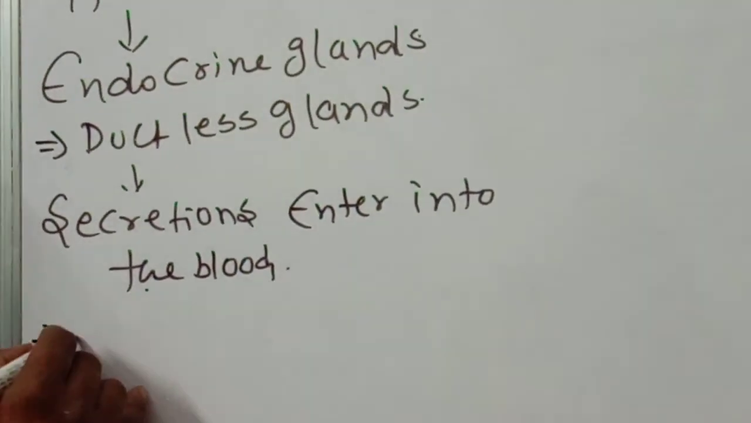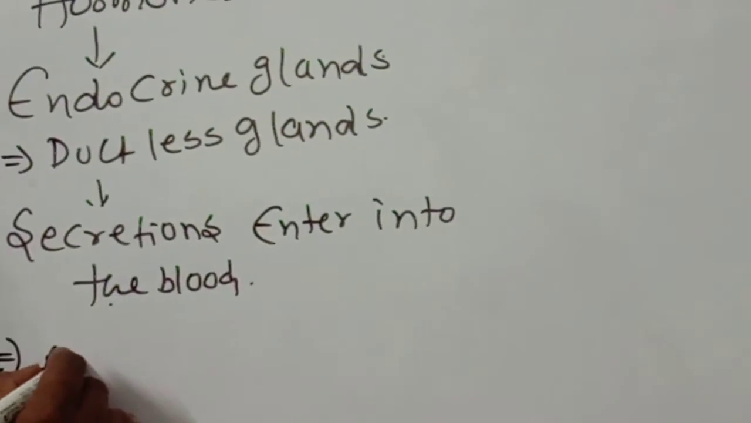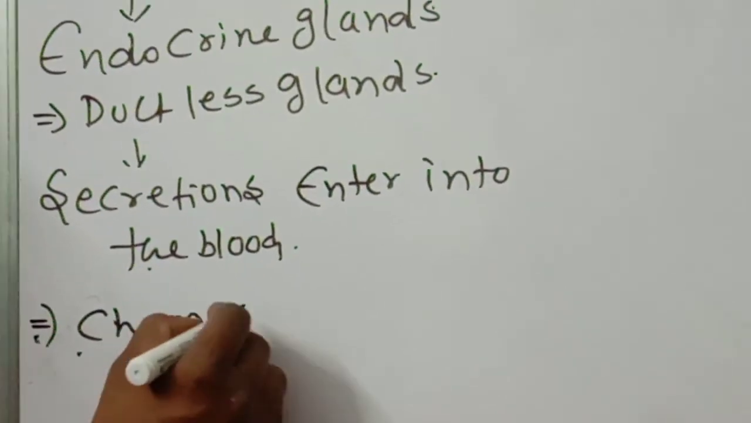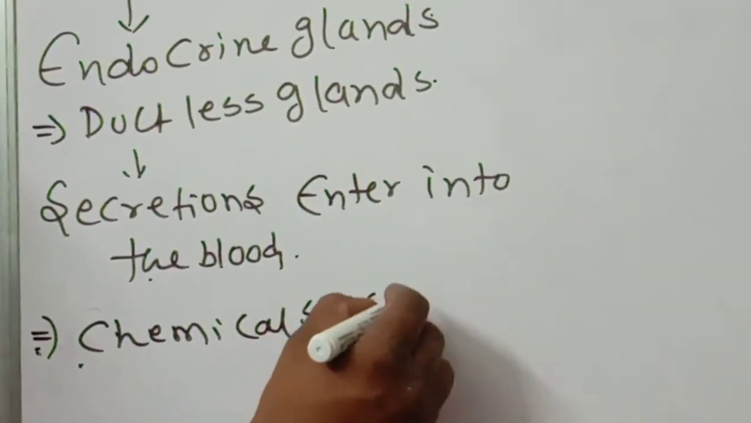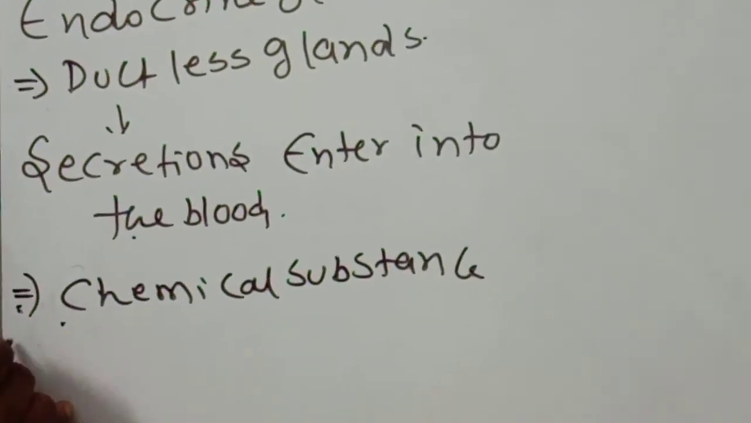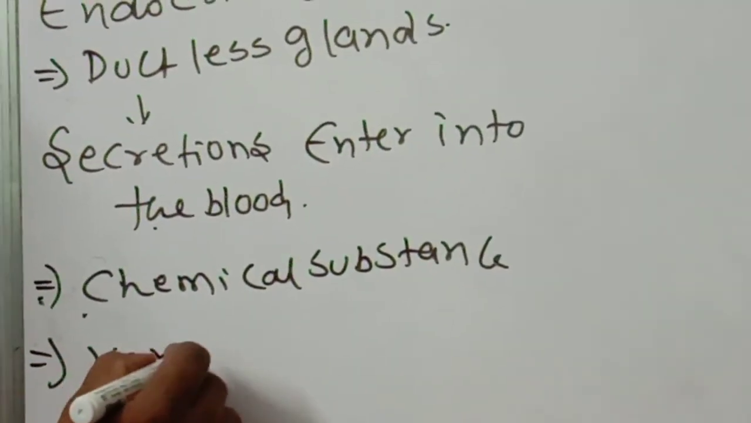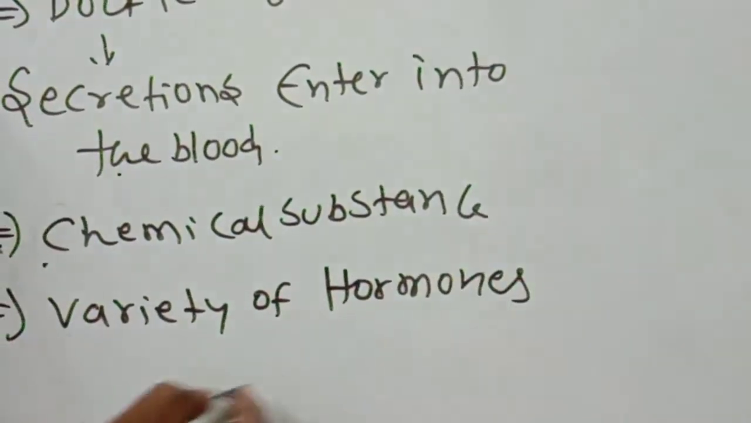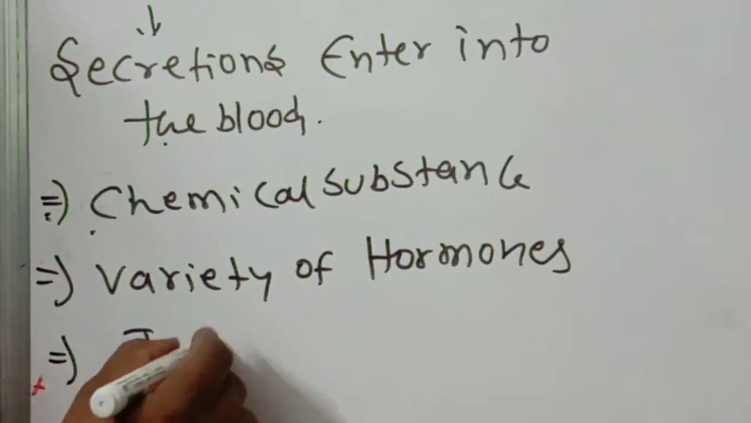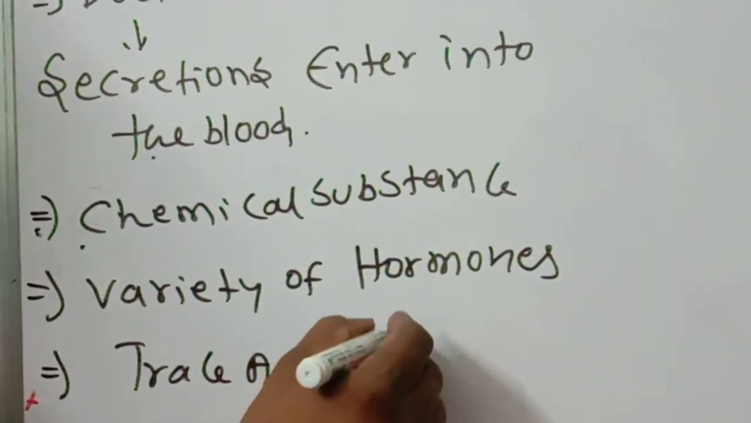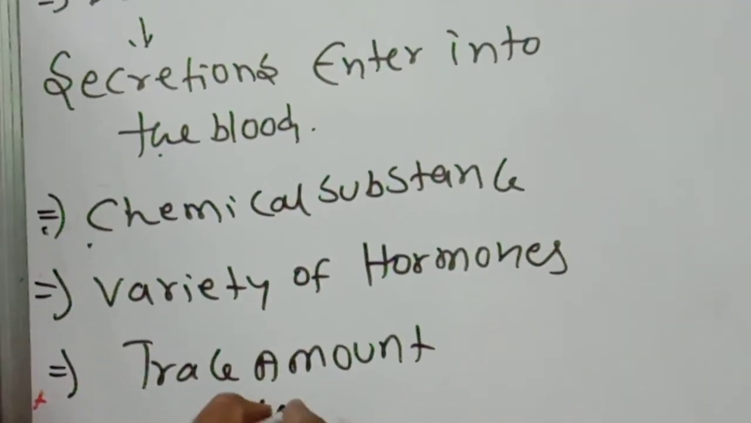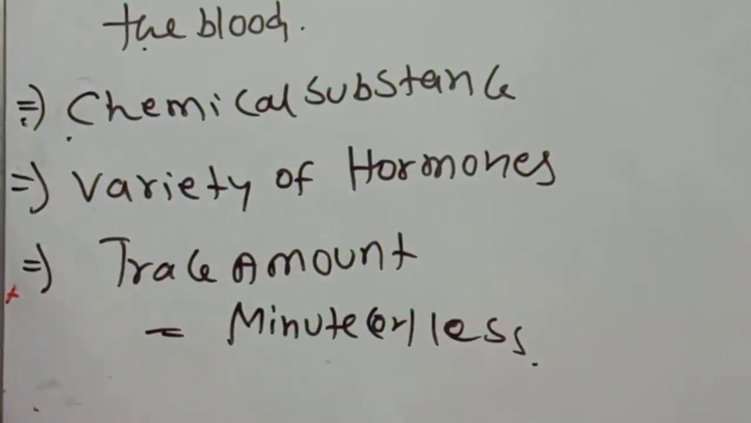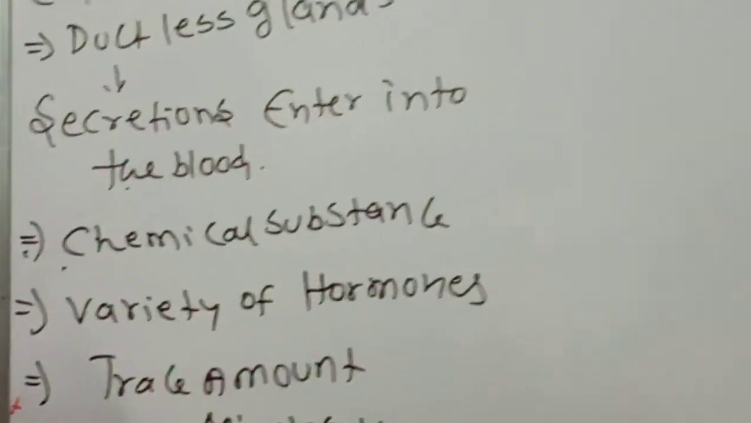What is a hormone? Hormone definition: hormone is a chemical substance. A variety of hormones will be released by endocrines. How much amount? This is also very important. Very trace amounts, very minute, very little will be released from the glands.